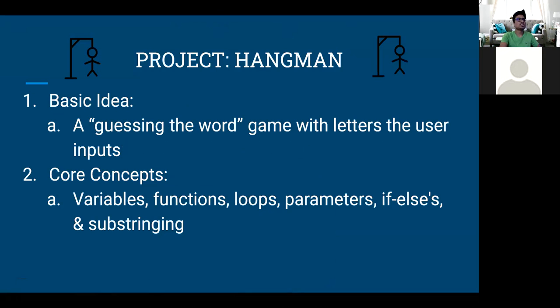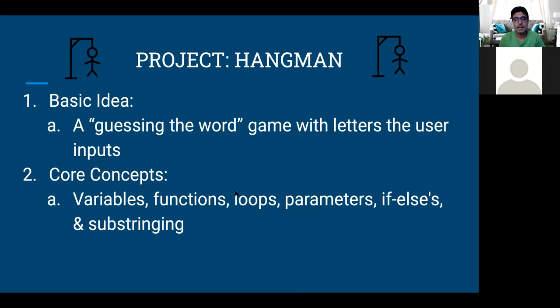Alrighty, so now let's shift on over, guys, to our project, which we have been working on for the past 3 weeks, if I'm not mistaken, that being our Hangman project. Remember, guys, the idea is a pretty basic idea, that being that Hangman is a guessing the word game, and essentially I, as the user, am going to input letters anywhere from A through Z, and then somebody else, in this case the computer, has generated a random word which we have selected through an array.